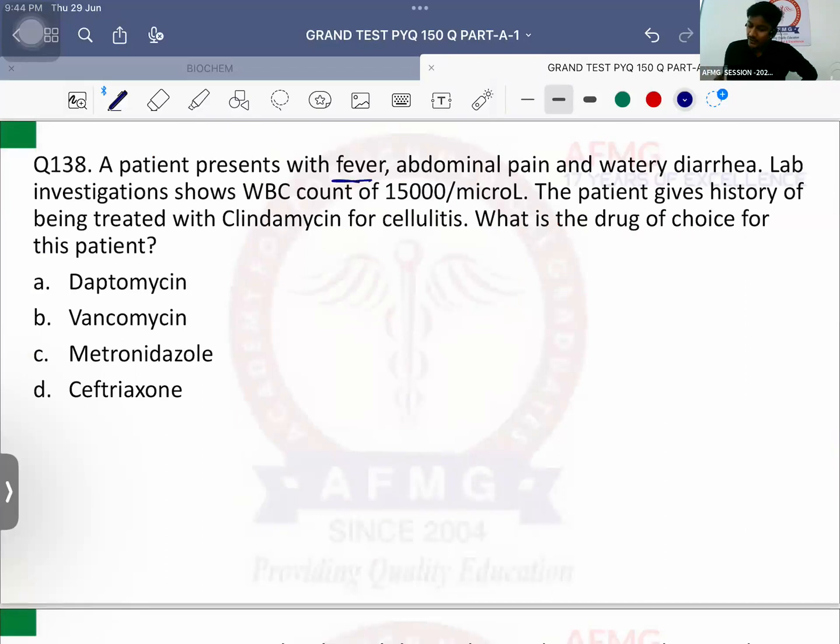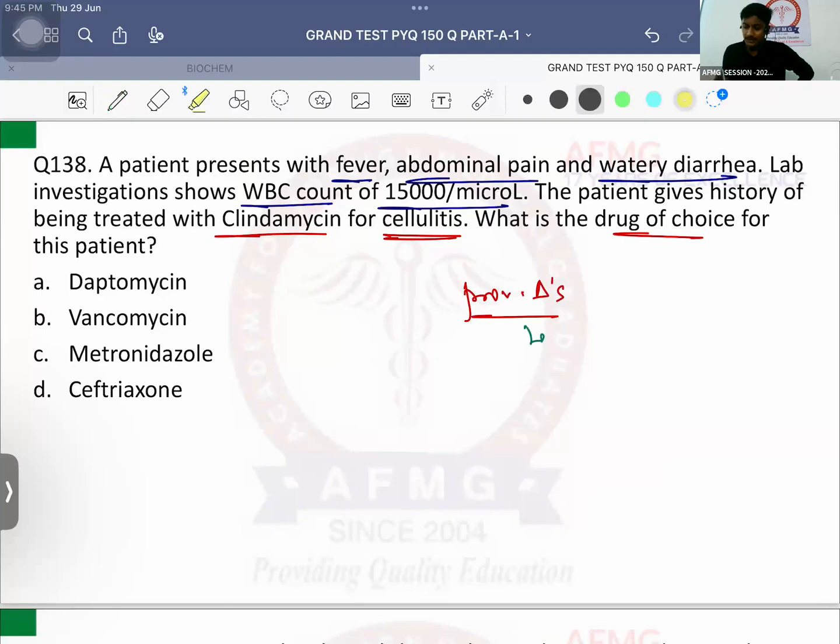Question number 138. A patient presents with fever, abdominal pain, and watery diarrhea. Lab investigation shows WBC count of 15,000 cells per microliter. The patient gives history of being treated with clindamycin for an episode of cellulitis. What is the drug of choice for this patient? Provisional diagnosis, fat say.